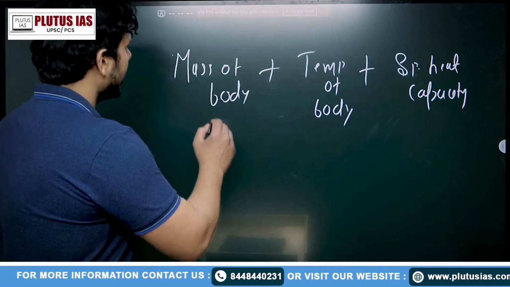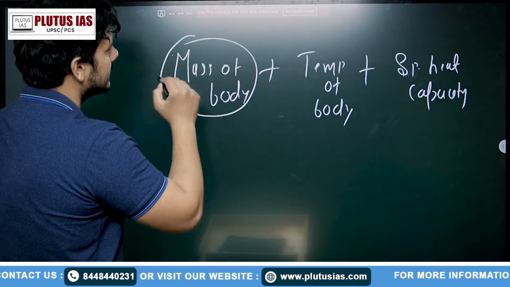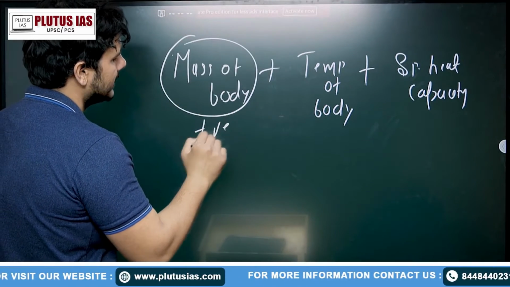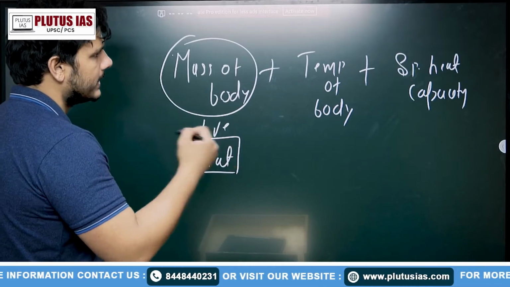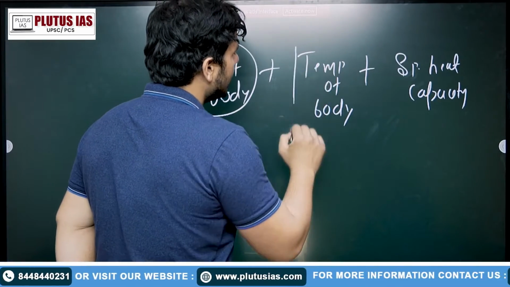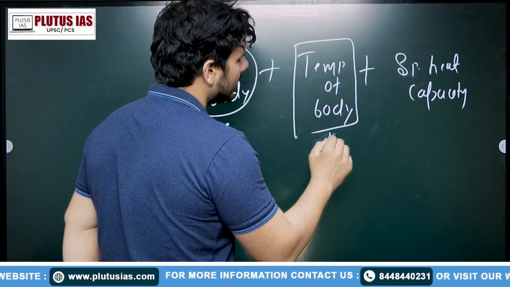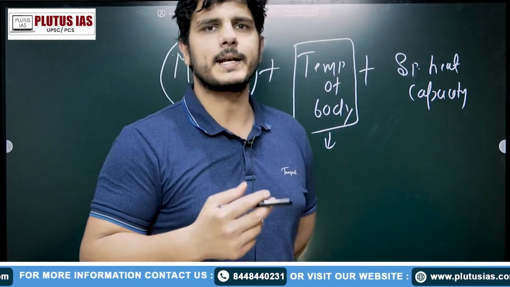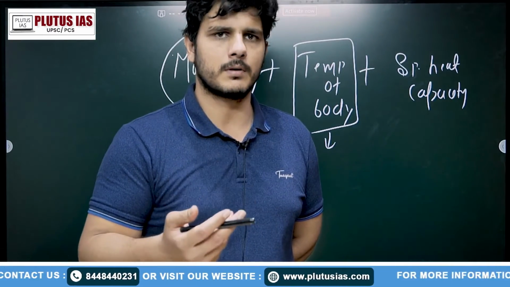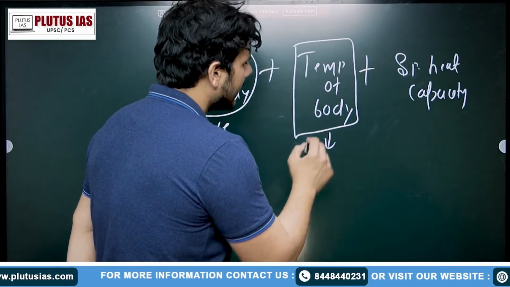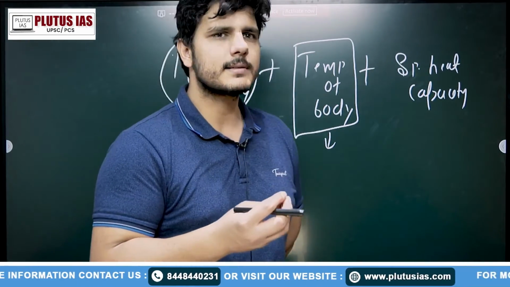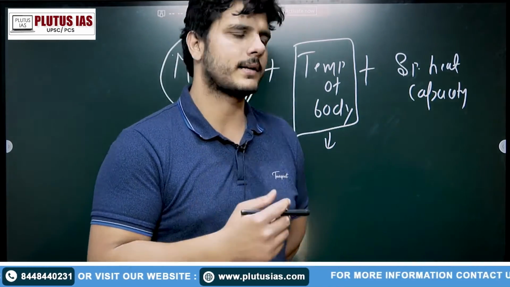So the first factor, mass of body, has a positive correlation with heat energy, because I told you higher the mass, higher will be heat energy. When I say temperature, what was it? It was the average kinetic energy of the substance. Okay. So in this case, if a body has higher temperature, it has relatively higher heat energy.